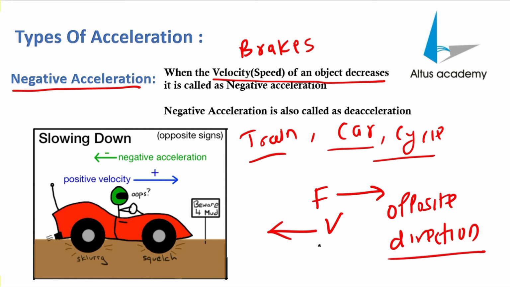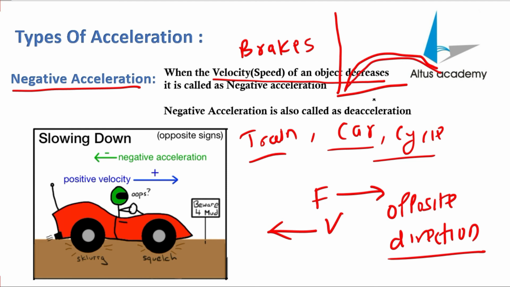When the force and the velocity are in opposite direction, it is always called negative acceleration. And one more thing: negative acceleration always has a curvy figure like this. It first increases, then it descends. So it will always have a curvy figure.